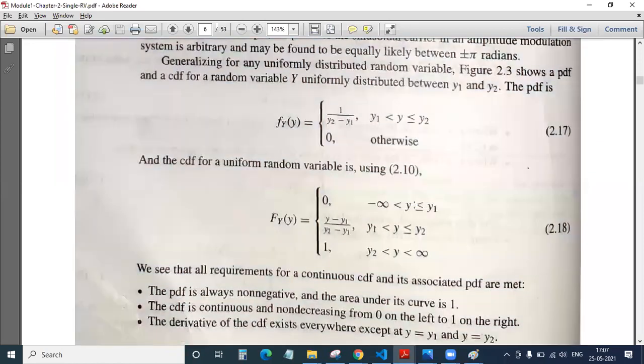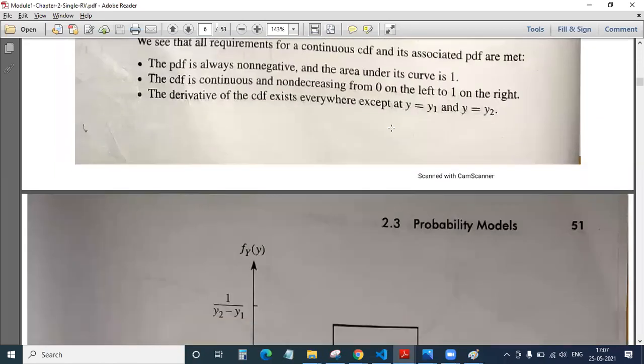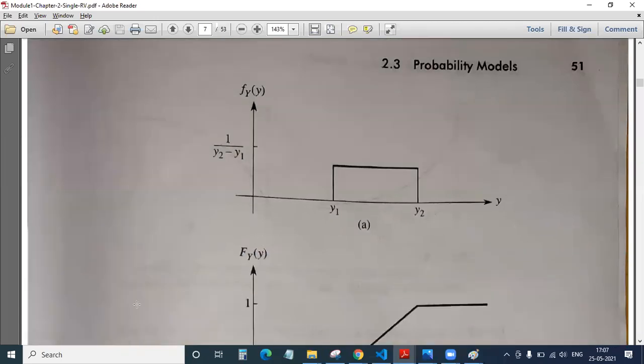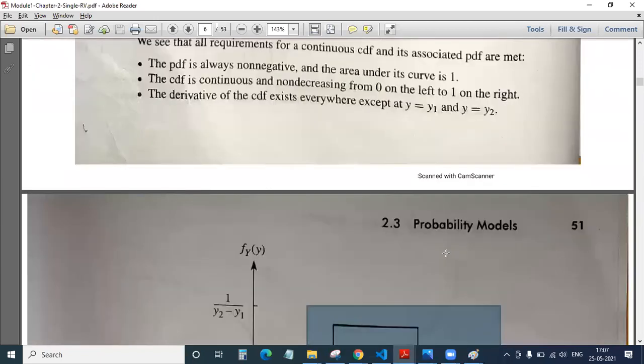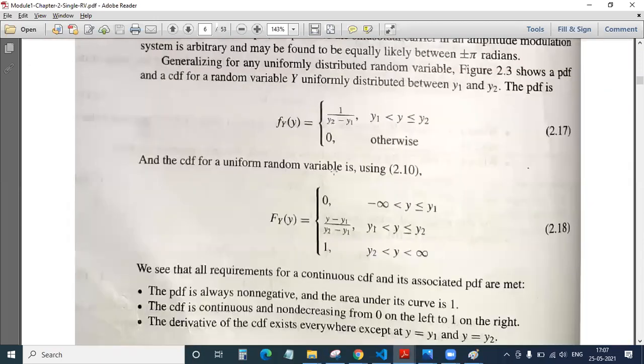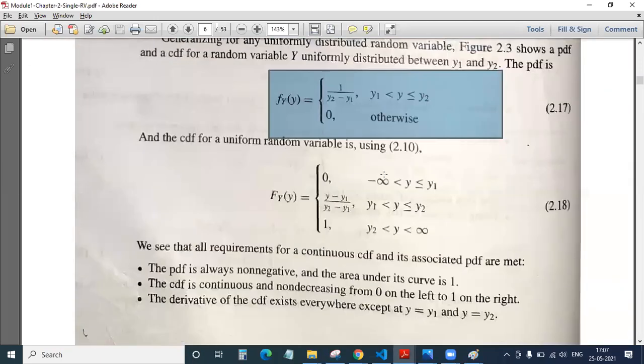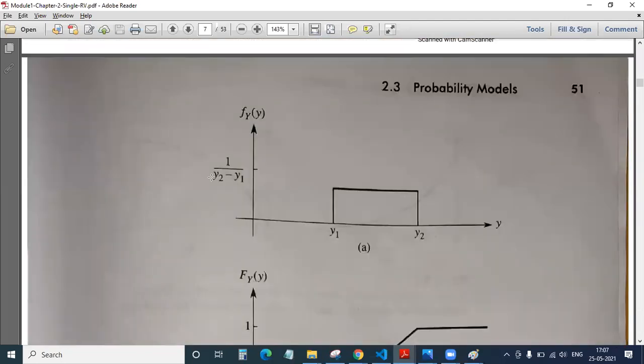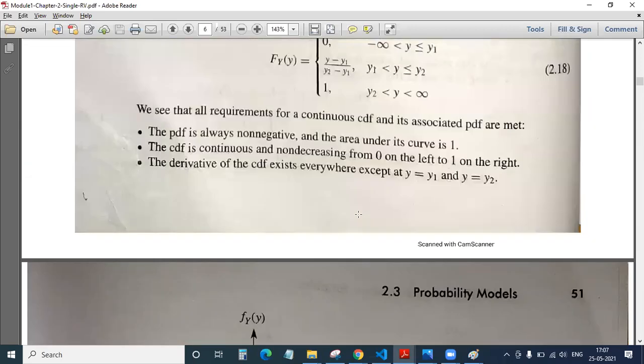So this is how you will be doing it, friends. And when you plot it, very interesting, please concentrate here. This is how it will look. It is a triangle shape, whatever the PDF you have. It's very simple. The height is y2 minus y1. The upper value is y2, the lower value is y1, and the area under this curve is 1. Remember this, friends: the area under the curve will always be equal to 1. This is very important.